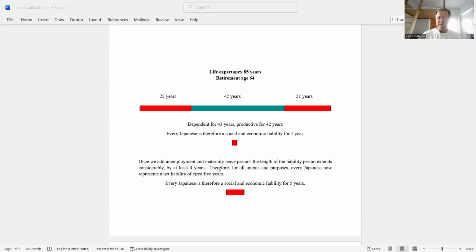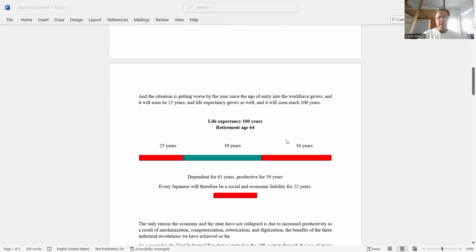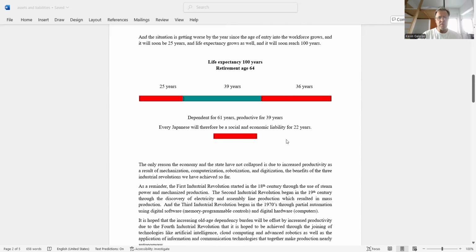But once we add unemployment and maternity leave periods, the length of the liability period extends considerably by at least 4 years. Therefore, for all intents and purposes, every Japanese now represents a net liability of circa 5 years. And this is actually a lot worse because the women's participation in the workforce in Japan is very, very low. But I simplified things for the sake of easy math and an easier way to understand.